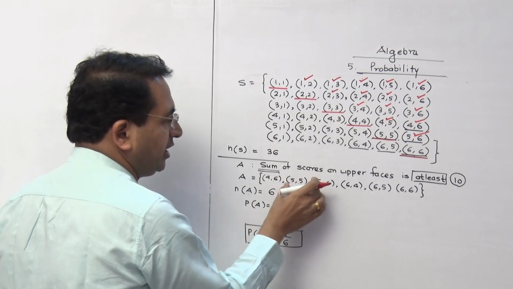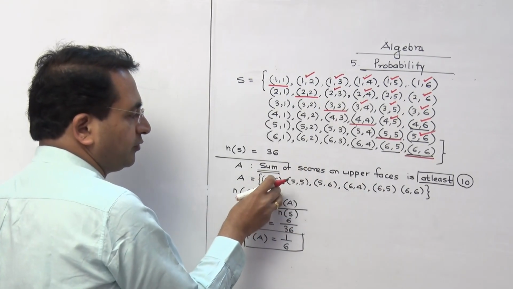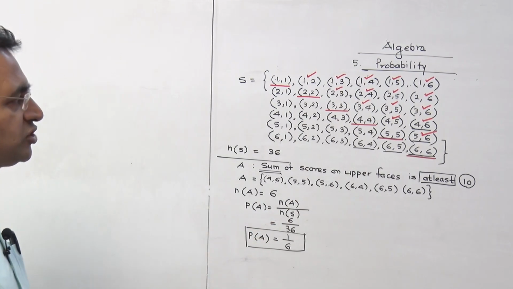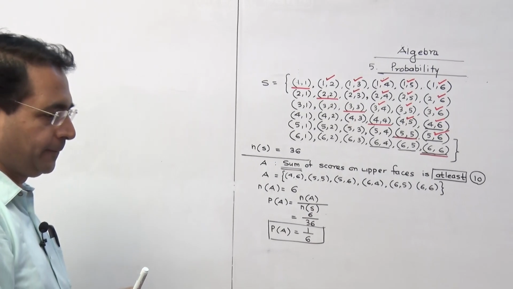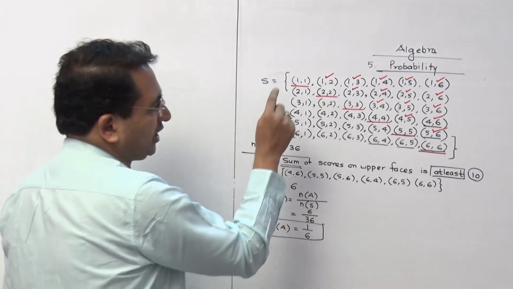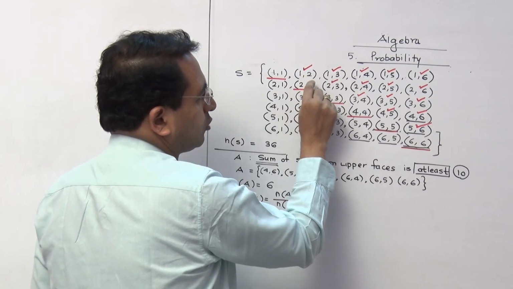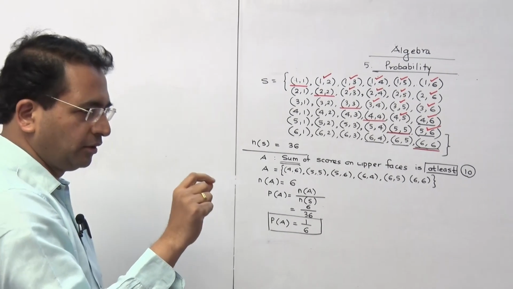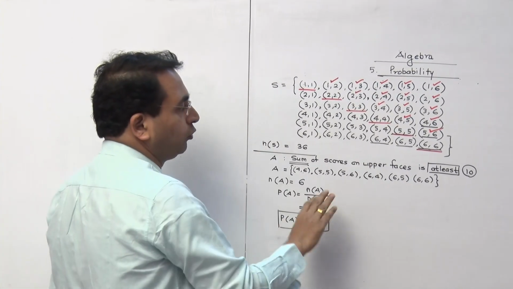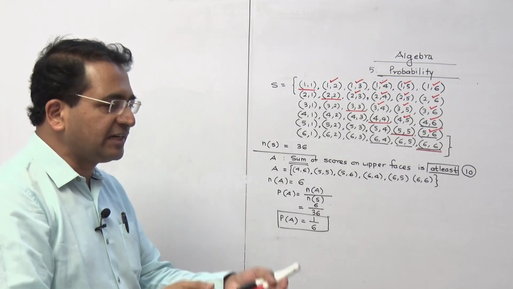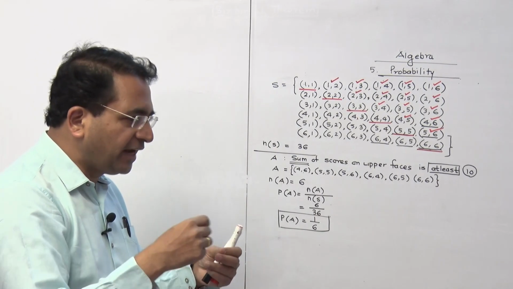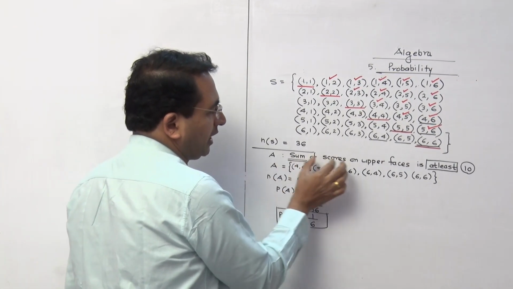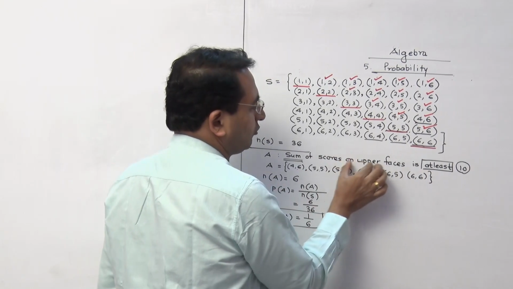You have to list it here. Then you have to write the number of observations, and then you have to go for the probability of that event. Remember one thing, this topic is not at all difficult, but the checking is the most complicated thing. If you miss out a single number, then the entire procedure will go wrong. So before you finalize anything, count that thing twice. Underline the things properly.